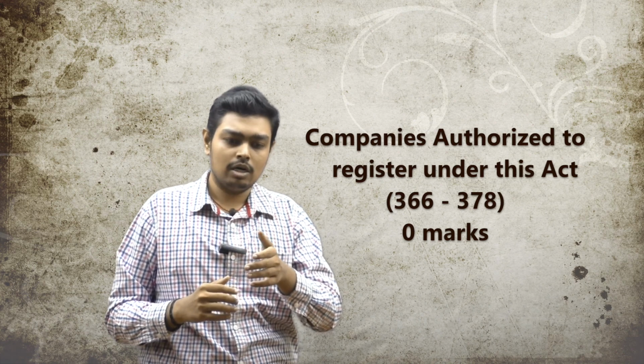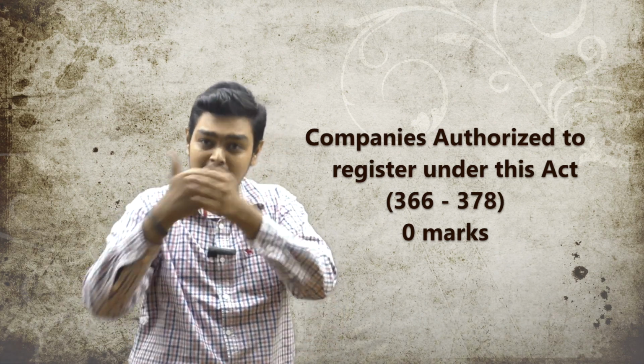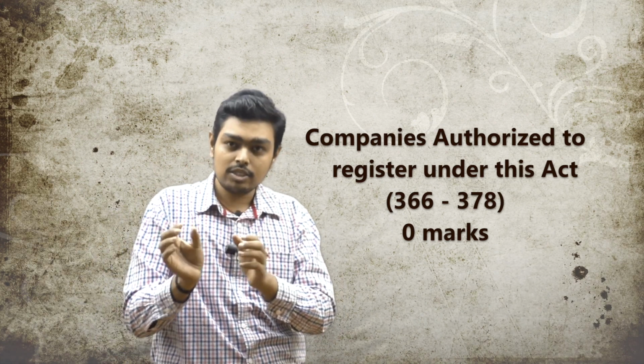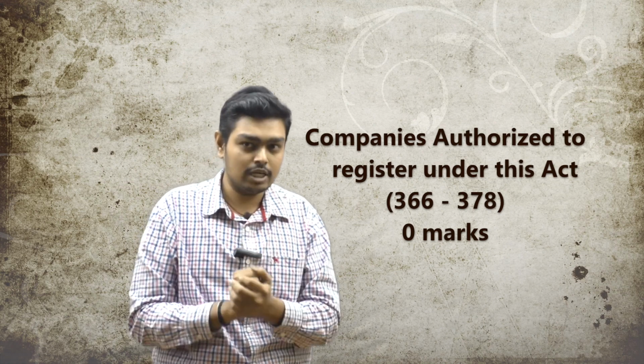A firm or society, whether they can be converted into a company. And in this section a new part has also been introduced: striking off the name of the company, winding up of an unregistered company, a new topic. Striking off of an unregistered company and winding up of an unregistered company have been introduced very recently. 3-4 sections have been introduced in that part.